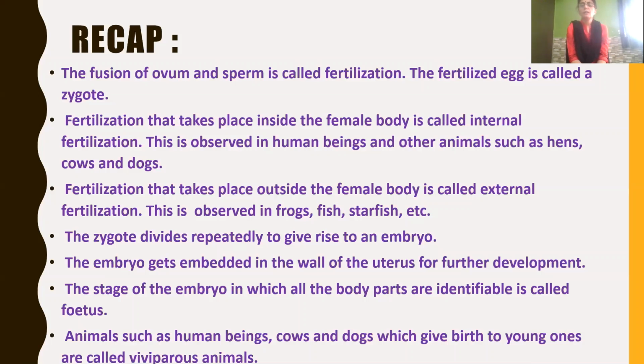And then we have learnt about two types of reproduction, that is, viviparous animals and oviparous animals. Animals like human beings, cows and dogs, which directly give birth to young ones, are called viviparous animals. Animals like hen, which lay eggs that hatch out, are called